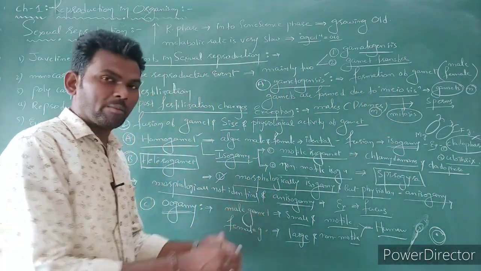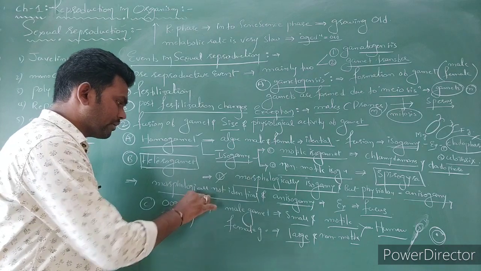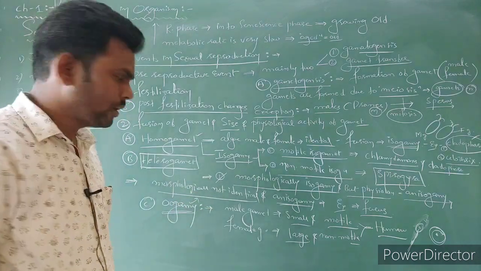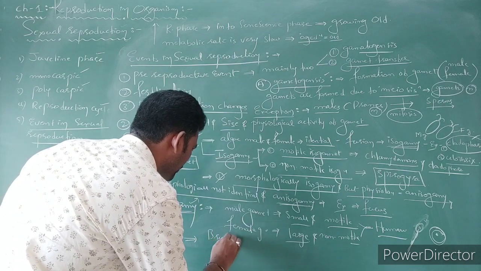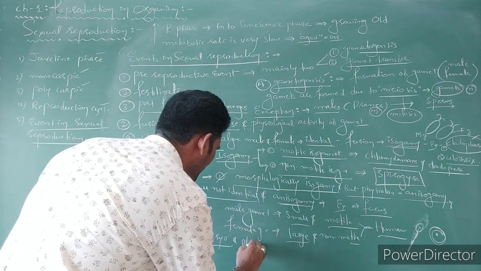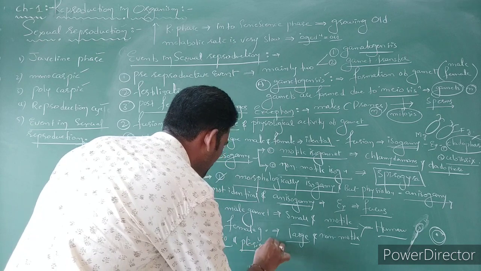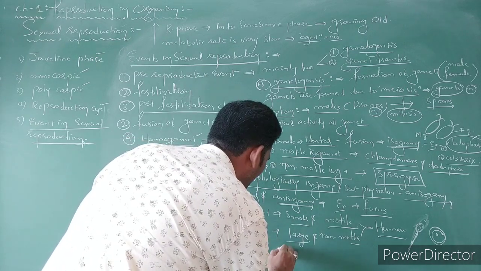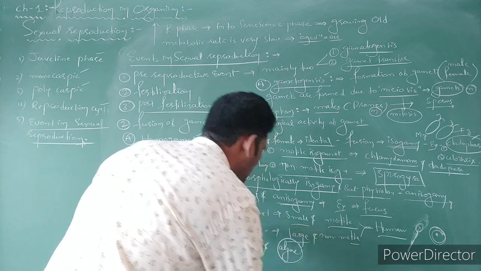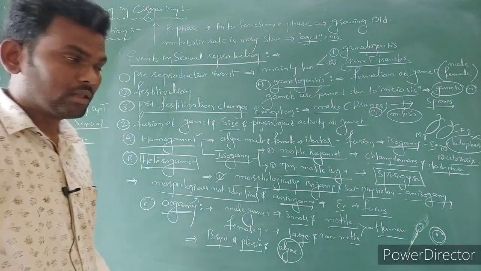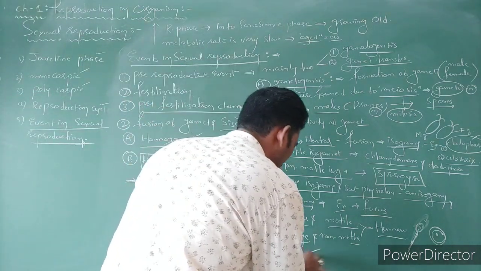Such fusion of gametes we can call oogamy. Oogamy takes place in bryophytes, pteridophytes, as well as some primitive plants like algae.